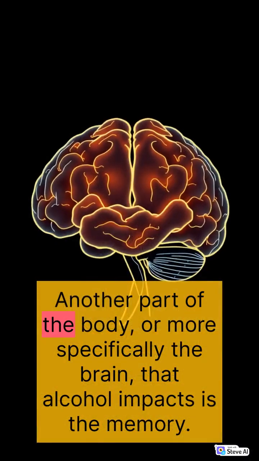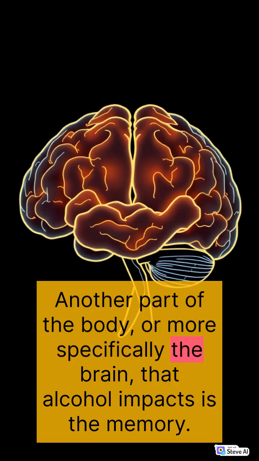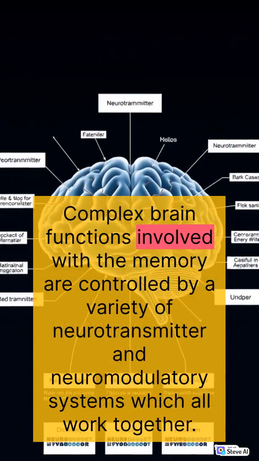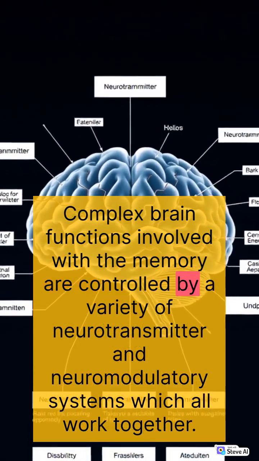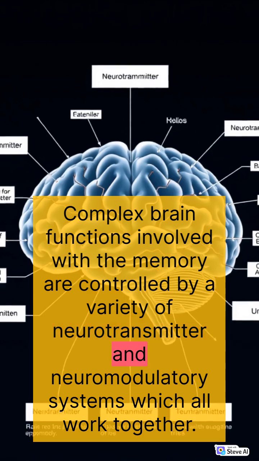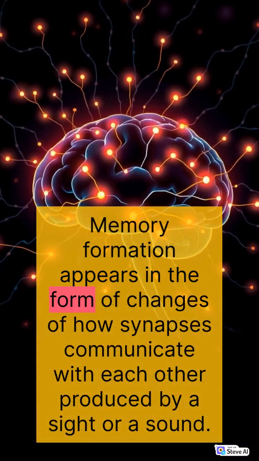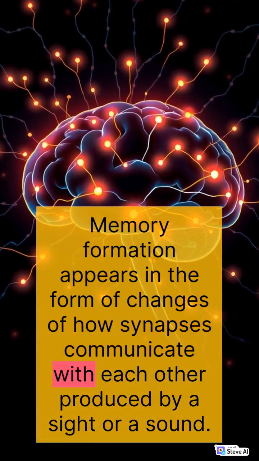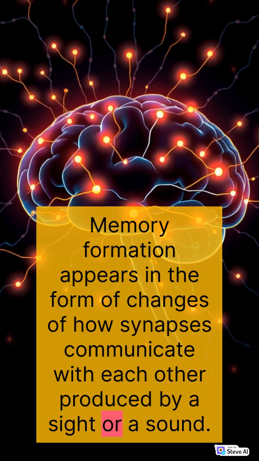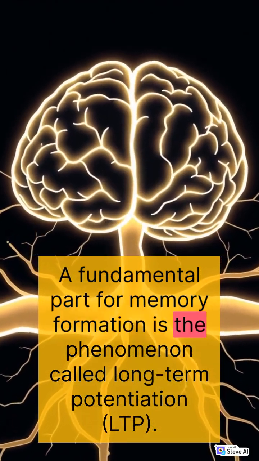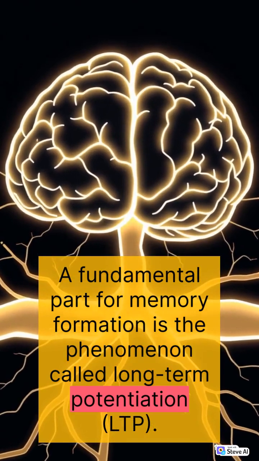Another part of the body, or more specifically the brain, that alcohol impacts is the memory. Complex brain functions involved with the memory are controlled by a variety of neurotransmitter and neuromodulatory systems which all work together. Memory formation appears in the form of changes of how synapses communicate with each other produced by a sight or a sound. A fundamental part of memory formation is the phenomenon called long-term potentiation, LTP.